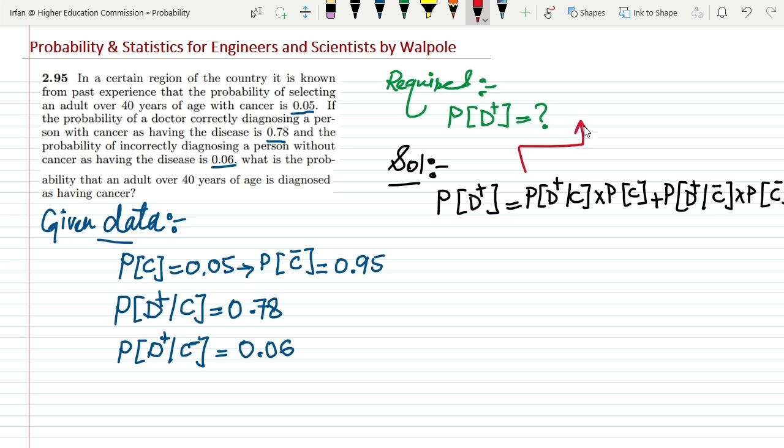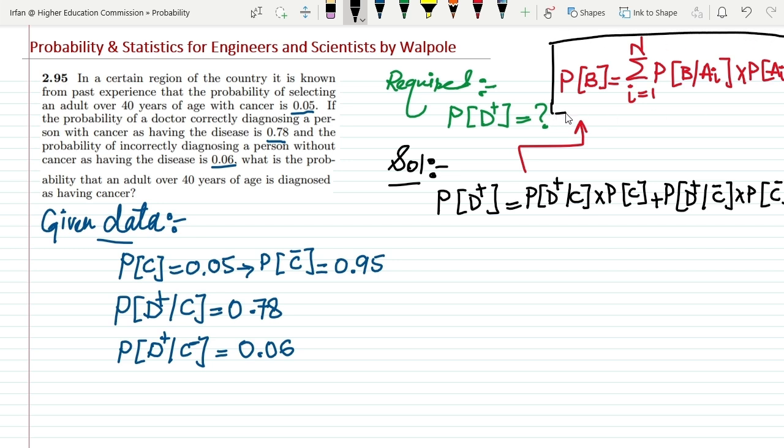Let me write it here. In order to find the probability of B, what do we have to find out? We have to find out the probability of B given all the possibilities it has, multiplying it with the single probability of each, and then adding them together from i equal to 1 to n, which are the overall probabilities. Okay, so this is the formula which I am going to use here. We can also see that these are all the values which are already given to us. Is this value given? Yes, this is already given.